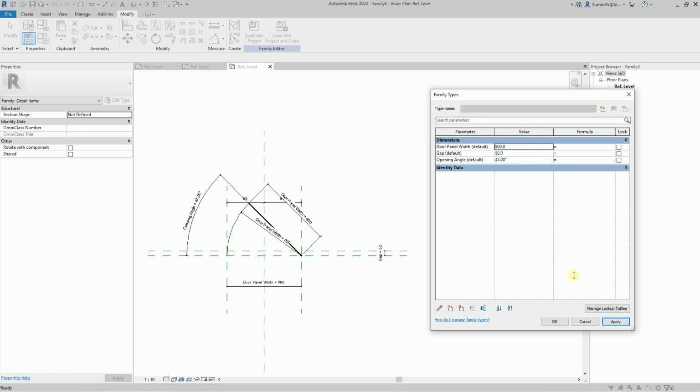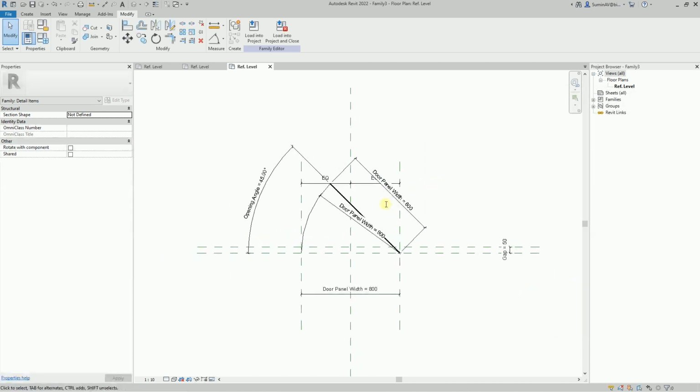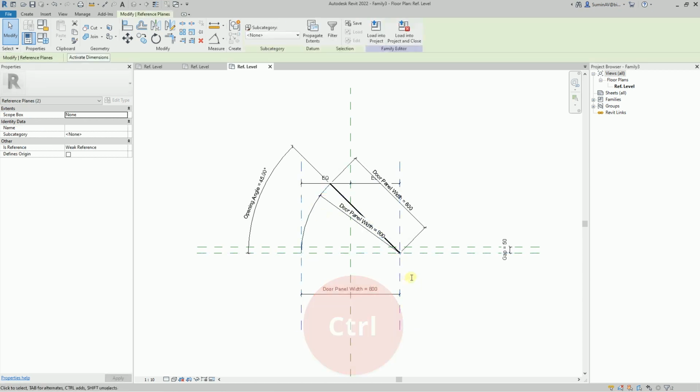So, the family works with different values of the opening angle parameter. So we can assume that everything was done correctly. I will click OK. Before loading this family into a parent, I will change the isReference parameter value for the reference planes. Select two side planes and set the NaToReference value. I will do the same for the plane representing the gap.